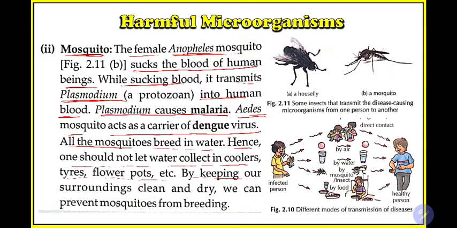So by keeping our surroundings clean, we prevent mosquitoes from giving birth to their small larvae, their next generation. All mosquitoes breed in water. In which water? Near your home, if there is some stagnant water, for example, in a waste tire, in a blocked drain, in a broken drum, in this type of waste water, mosquitoes give birth to their next generation.